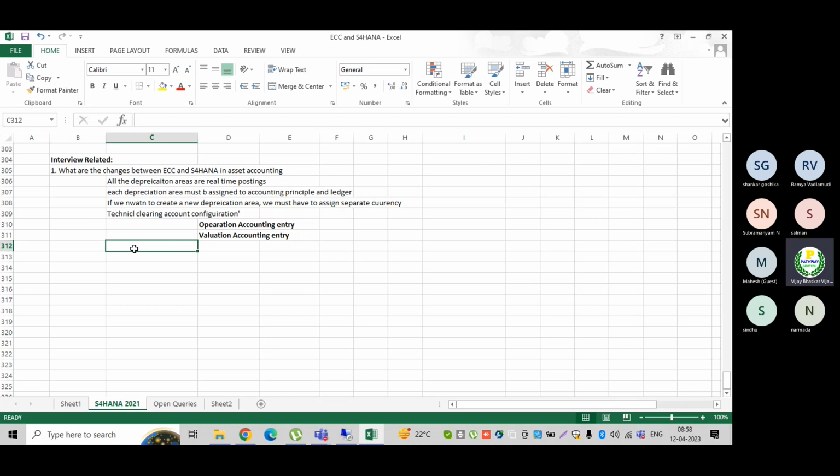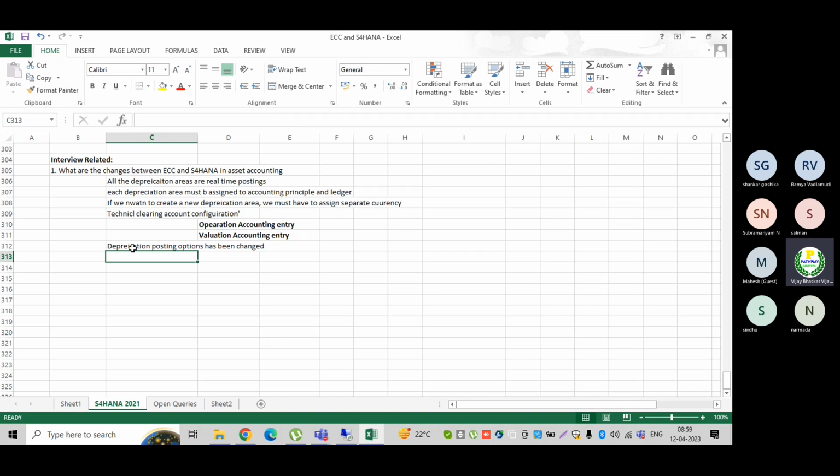Then what else? The depreciation posting options have been changed. What options have been changed here?